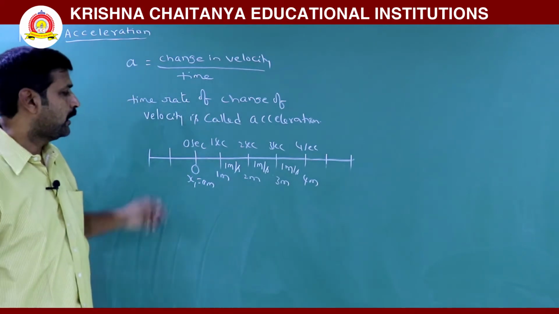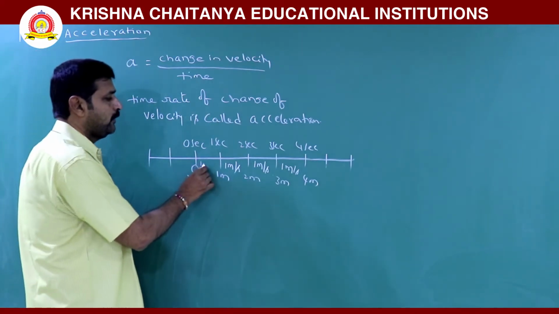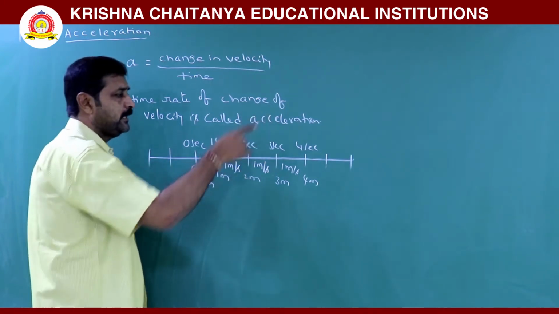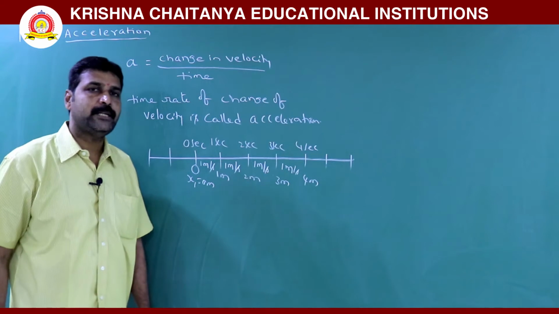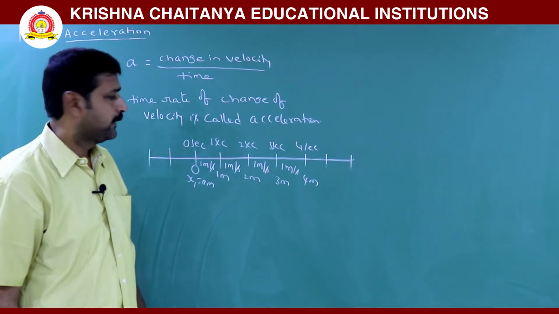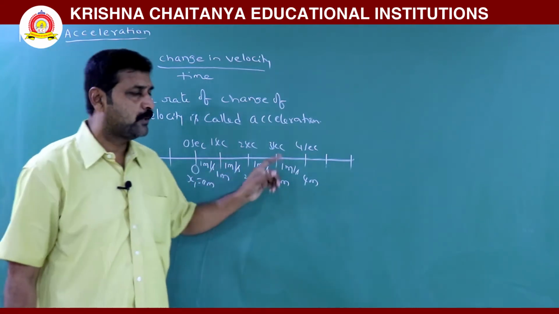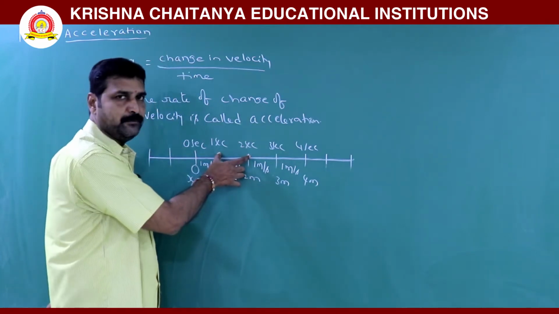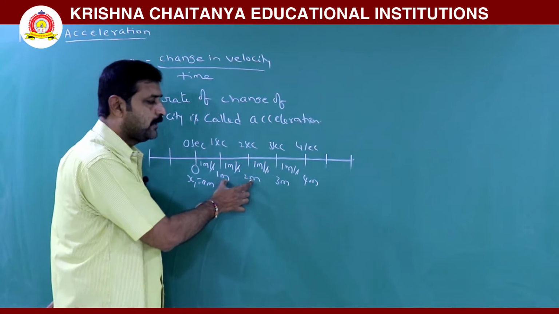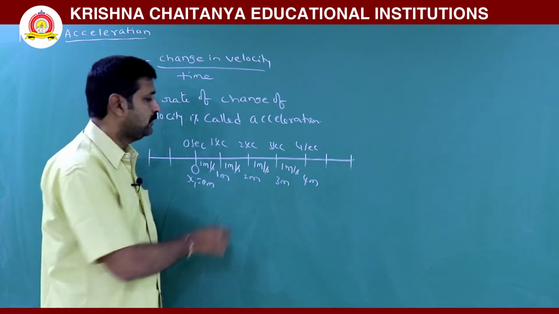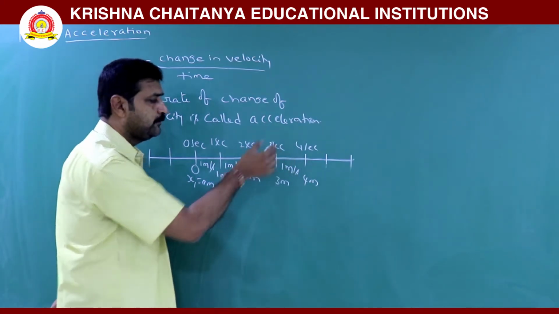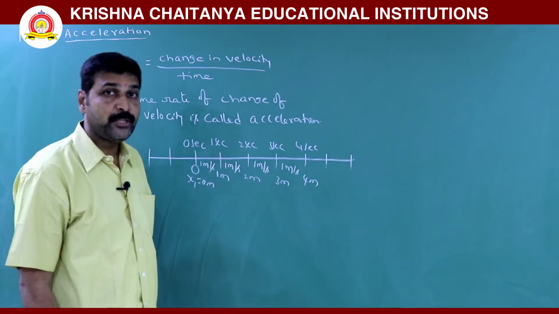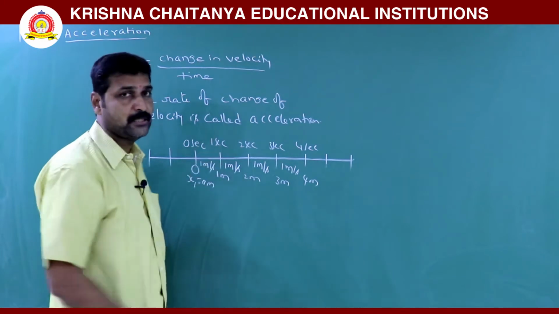Then if you are asked, when you are moving from the origin along this straight line, what is the change in velocity? Everywhere velocity is 1 meter per second. Means in equal intervals of time it travels equal distances. So there is no change in velocity. Such motion is said to be uniform motion, velocity constant.